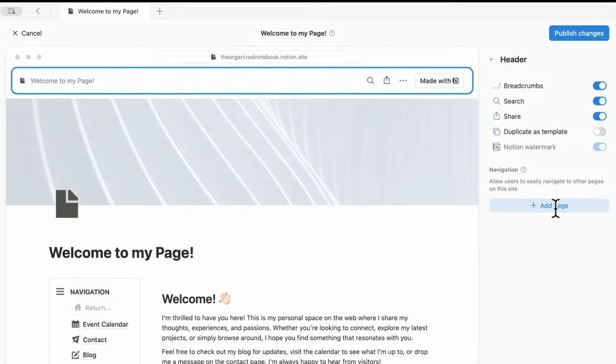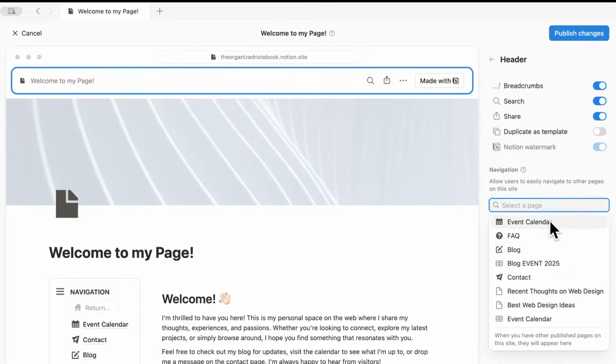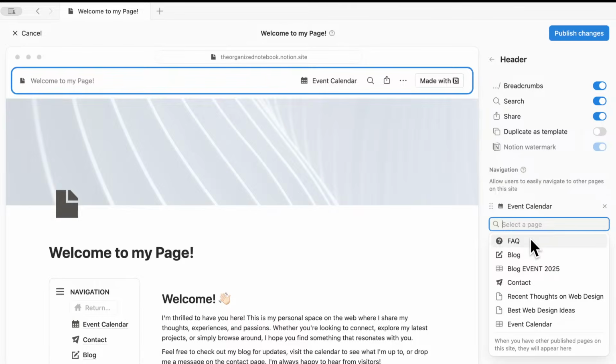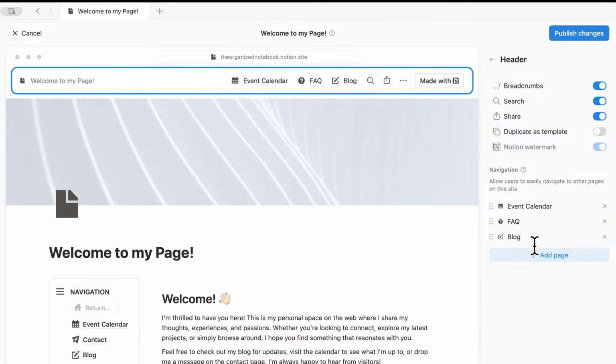And then you can also add a navigation here. So in our case, we only have 4 pages here. So you can actually add all of these as pages. So I could do this and add the FAQ, the blog, the contact, like this, and it all fits up here. But the moment you have more than 5, then you can't fit everything up at the top, which is why I would recommend a navigation system inside for those situations.